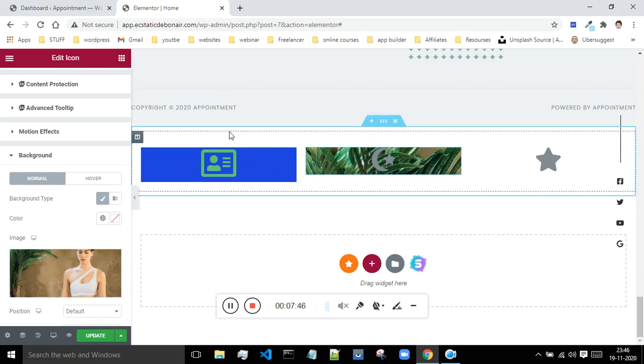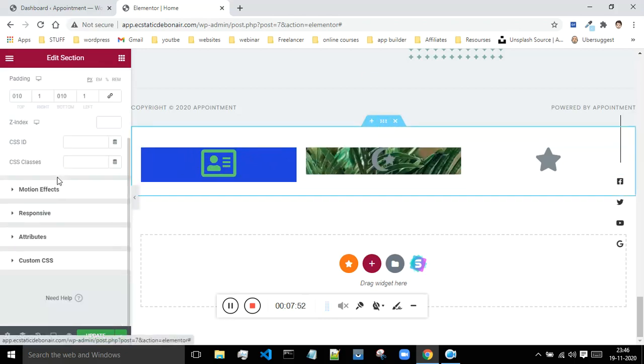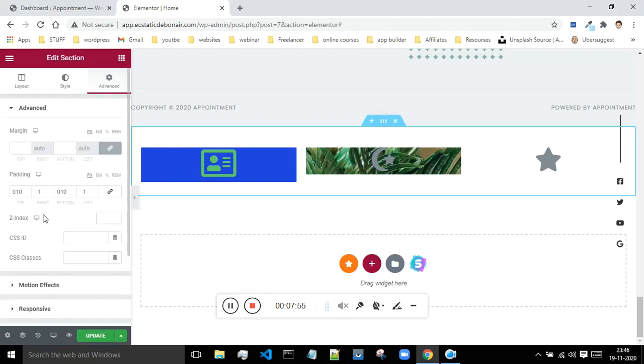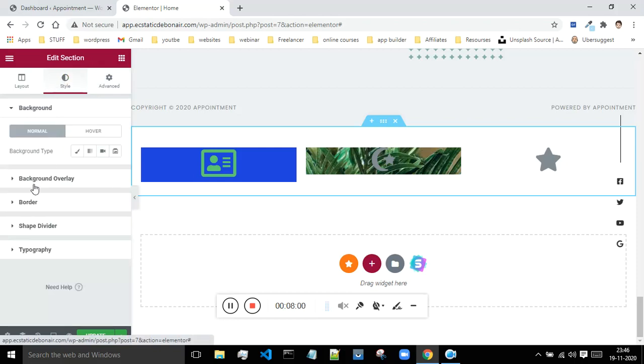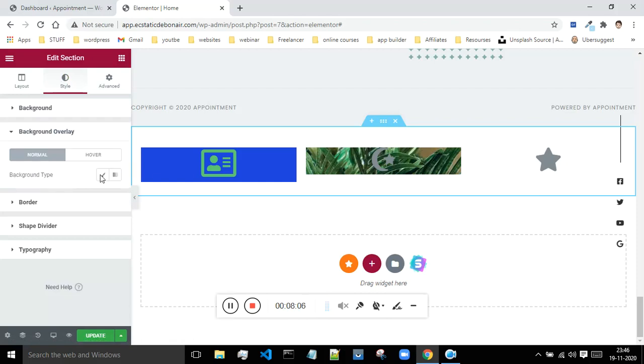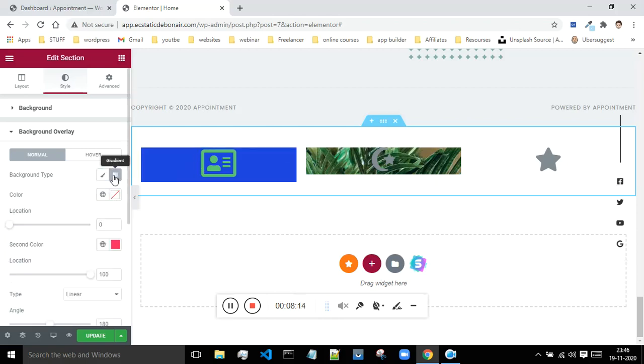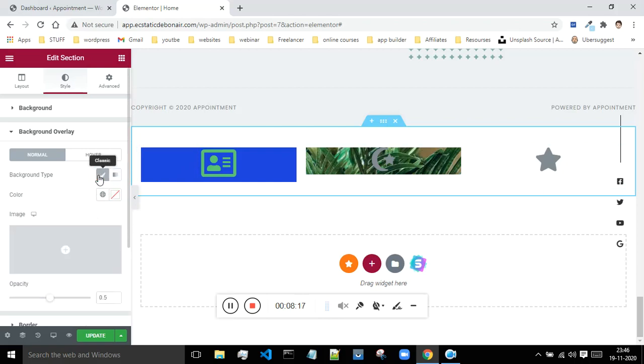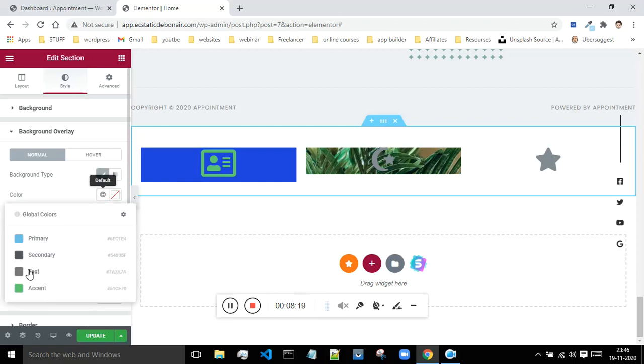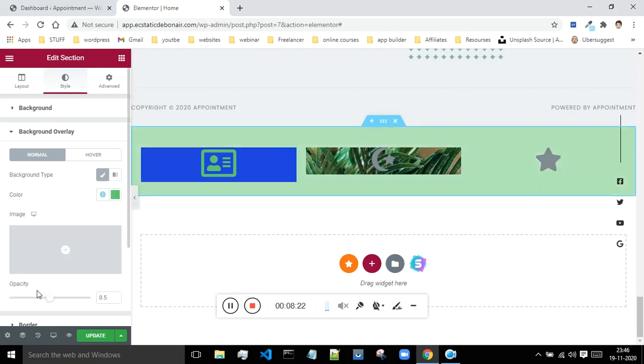Okay, so I have forgotten to show you how to change the background color of this section. Okay, so click on these three dots, click on advanced, scroll down, and okay, so the background option is not present over here. Let's see whether it is available inside of the style. Okay, so inside of the style, go to the background overlay, and from here you can change the background color. Over here also you can upload an image if you want, but let me just show you how to add the color. Okay, let me just choose this green color, and now I'm getting this green color for this particular section.